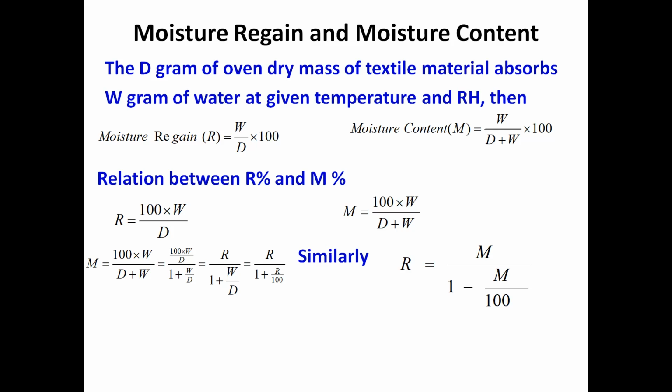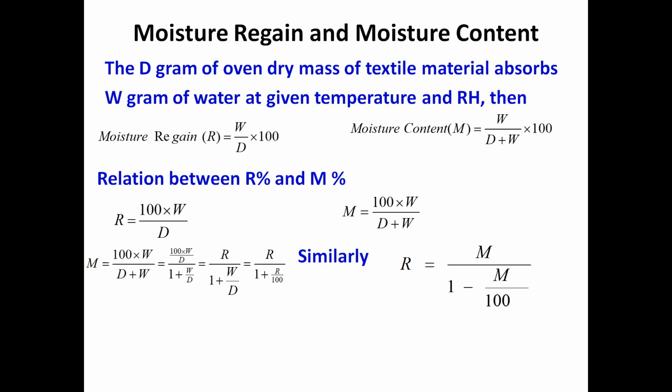So come on, the basic definition of moisture regain again: R equal to W upon D into 100. And M equal to 100 into W upon D plus W. So here you can take this D common from the denominator. So D plus W, that is 1 plus W upon D, and you divide the numerator by D also, 100 into W upon D. So 100 into W upon D equal to R, and in the denominator it will come 1 plus W upon D.